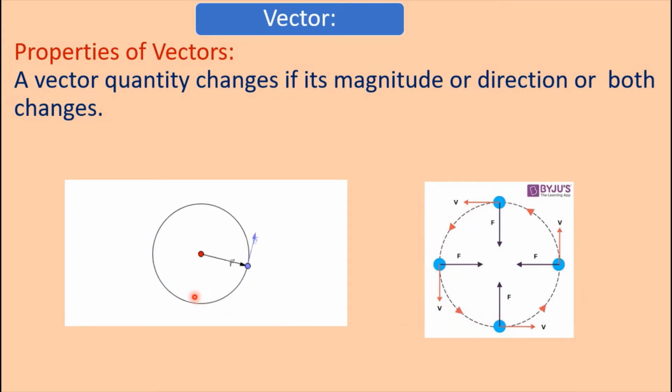There is no change in magnitude of the velocity, but there is change in direction. Therefore the velocity of the body will be changed. So if the magnitude is changed, the vector quantity will be changed, or if the direction is changed, the vector quantity will be changed. And if both magnitude and direction are changed, then the vector quantity will be changed.